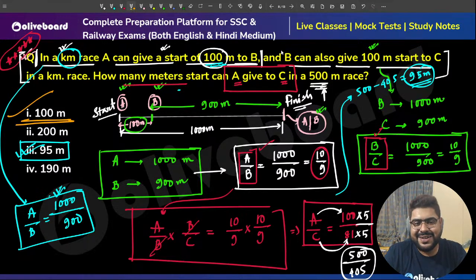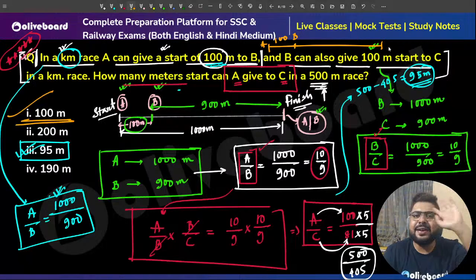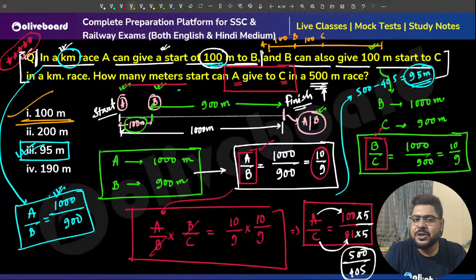Why? Say A is here, B is 100 meters in front. B can again give 100 meters, so C is 100 meters further forward. So A is giving 200 meters gap or lead to C. No, sir, absolutely this doesn't work. Why?